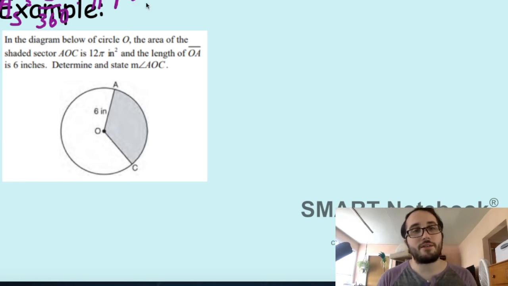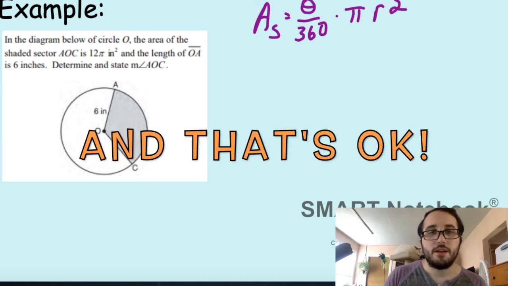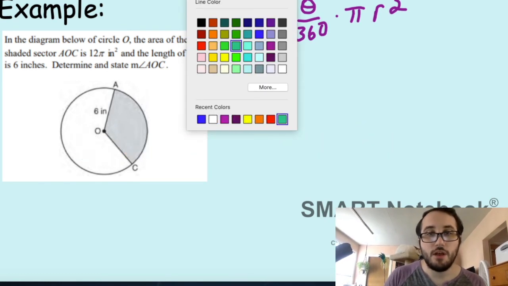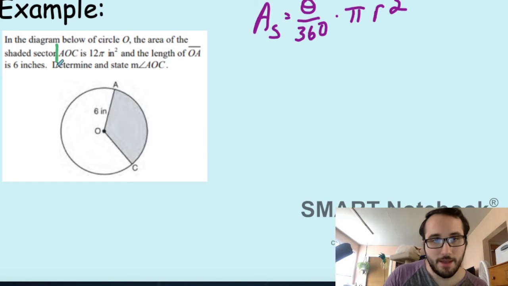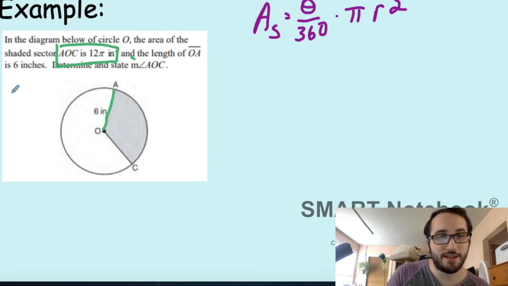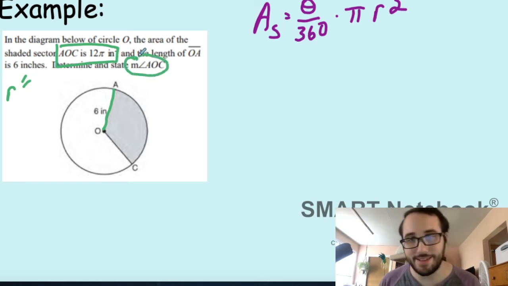So we know we're going to talk about area of a sector, but this one's a little bit weird. This one actually tells you what the area of the sector is, right? So in this question, it gives us the area of the sector, and they also tell us the length of OA, which is the radius. They tell us that the radius is 6 inches, but now they want us to determine what the angle is. Okay? They love to do this. You're going to see this a lot in Algebra 2, where you're going to learn formulas, but it's not always going to be substitute everything on the right-hand side, simplify. Now we actually have to solve an equation.